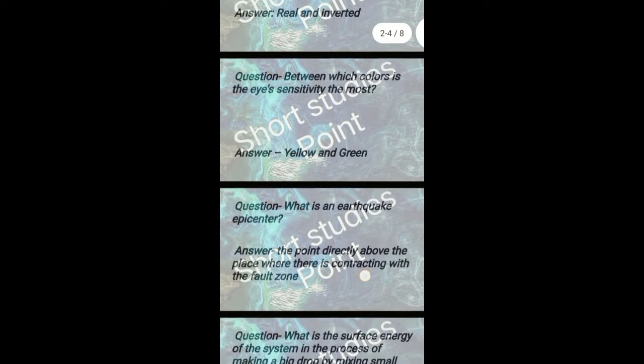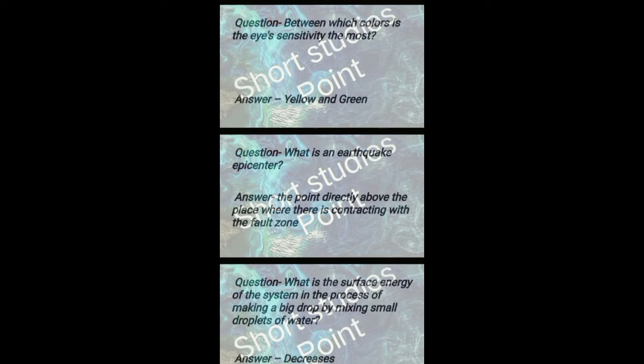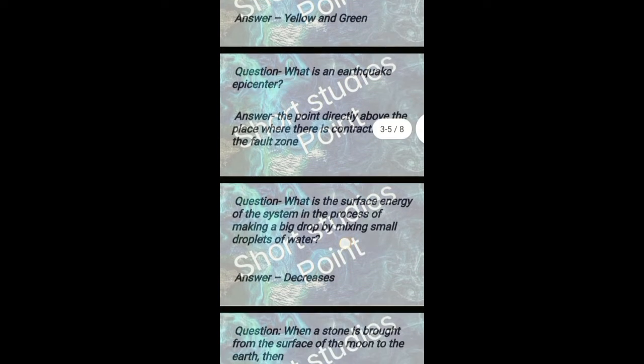Question: how is the image found on the retina of human eye? Answer: real and inverted. Next question: between which color is the eye sensitivity the most? Answer: yellow and green. Next question: what is an earthquake epicenter? Answer: the point directly above the place where there is contracting in the fault zone.